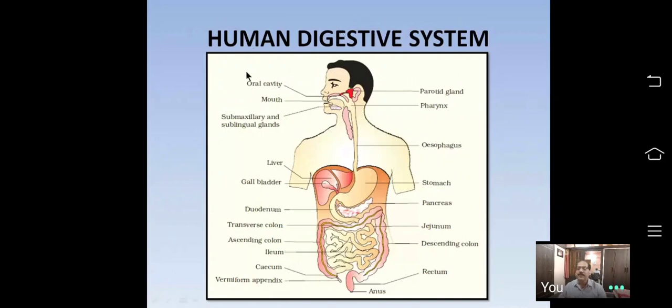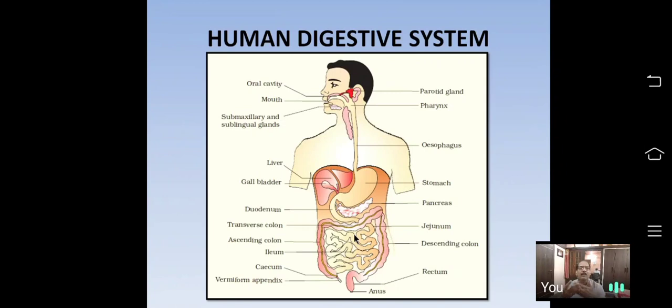They are the buccal cavity. First digestive site is the buccal cavity. Next digestive part is the stomach. Third digestive site is the small intestine. In our body, digestion of food takes place only in three regions: buccal cavity, stomach, and small intestine.